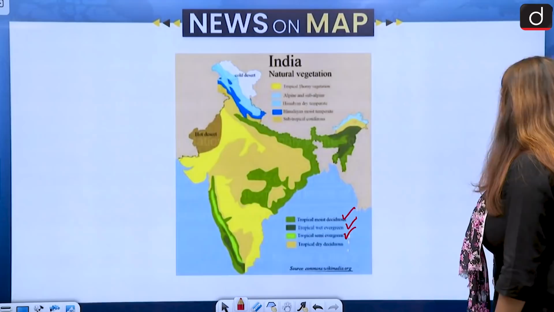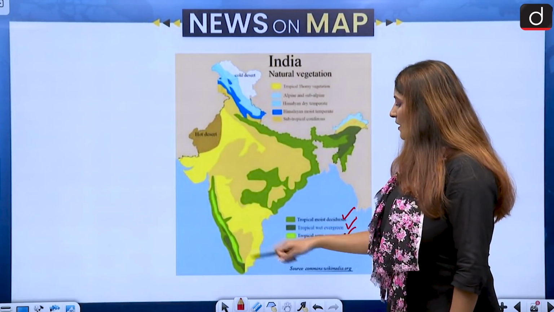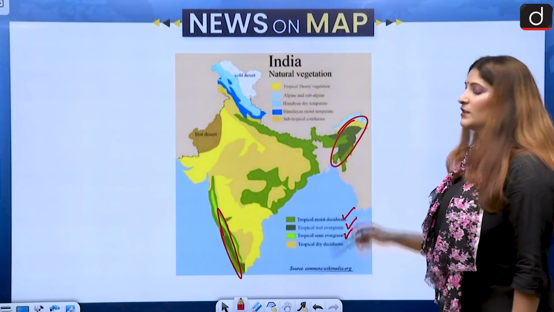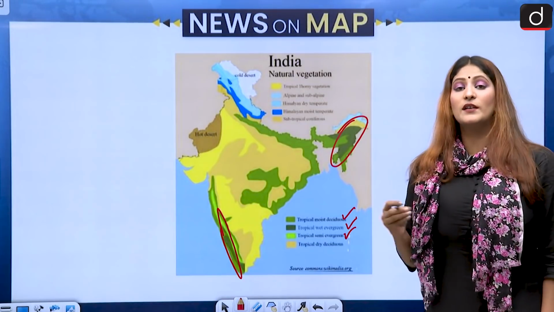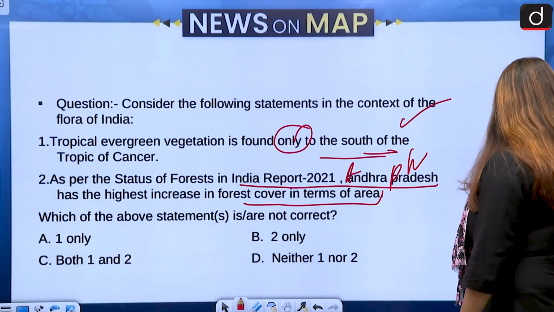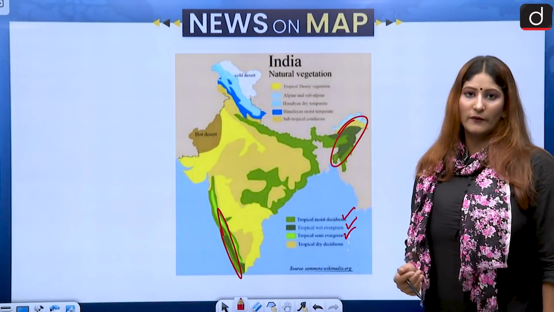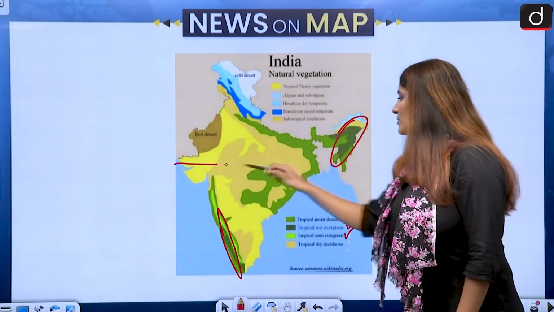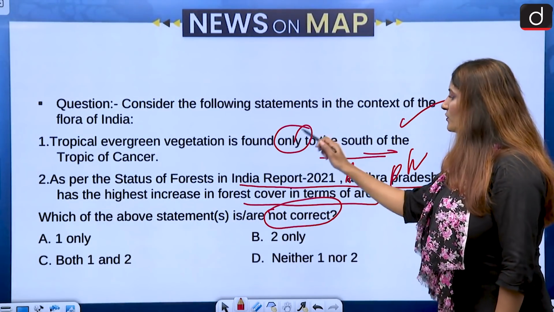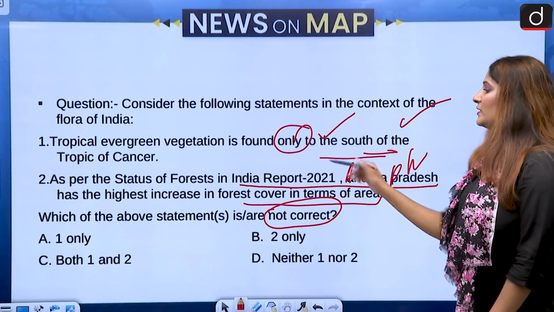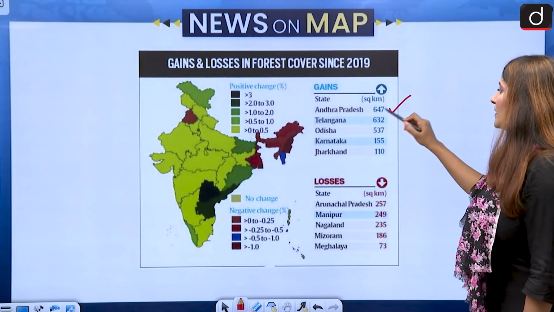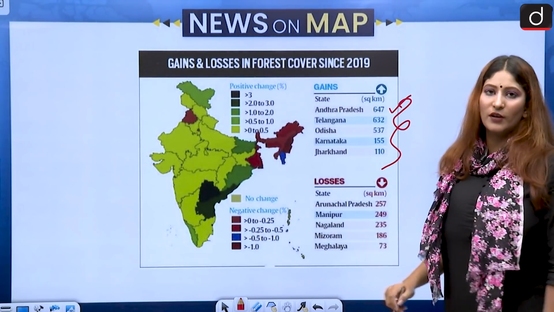Tropical evergreen, okay? These are found mostly in the Western Ghats, northeastern India and Andaman and Nicobar as well. So not only south of the tropic, but also north of the tropic. The tropic passes through somewhere over here, alright? Because we have to select the not correct one, so this is going to be one of our answers. Then the State of Forest Report, Andhra Pradesh has registered the highest increase. That is definitely correct.